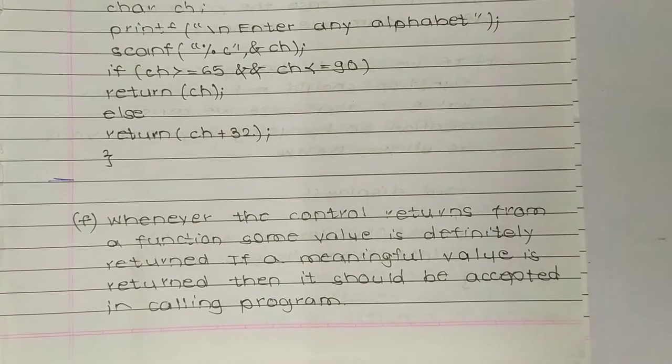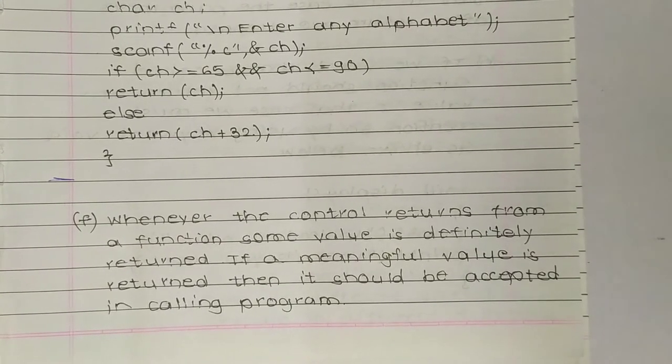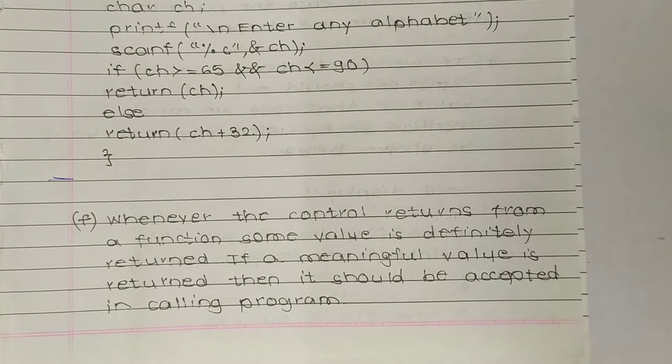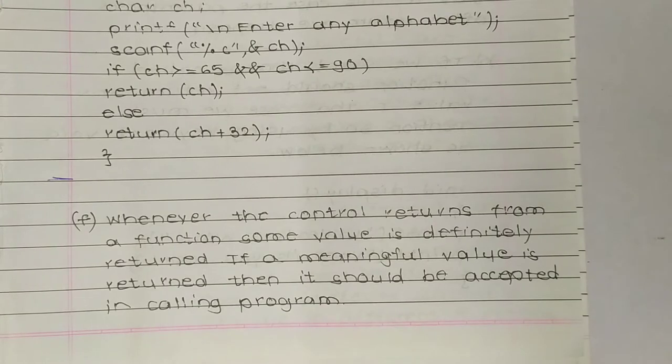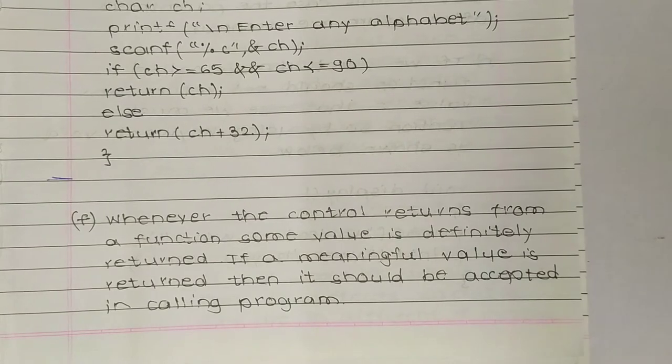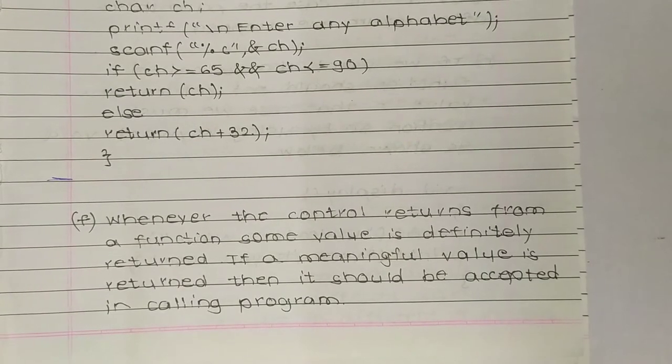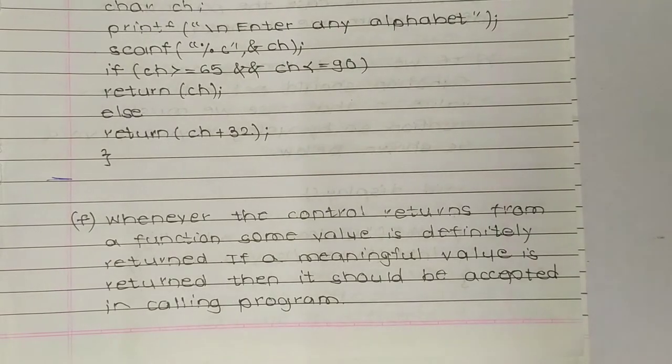Whenever the control returns from a function, some value is definitely returned. Whenever control returns from a function means the program goes to that function, that means it returns from a function. Some value is definitely returned. If a meaningful value is returned, then it should be accepted in a calling program.